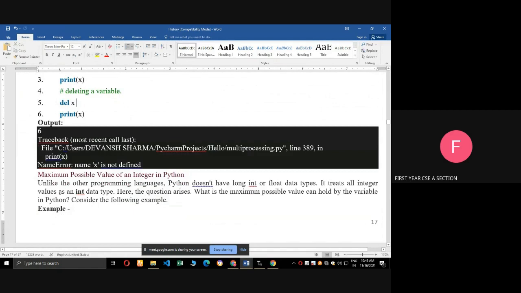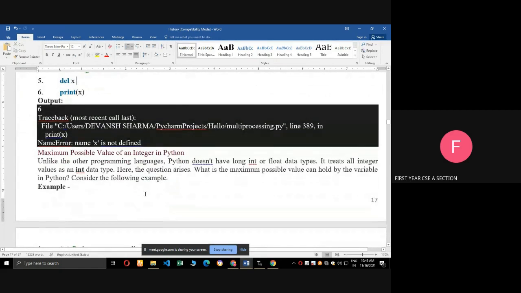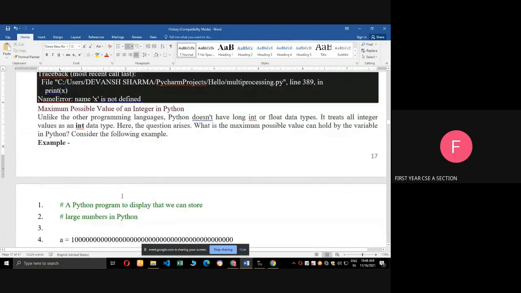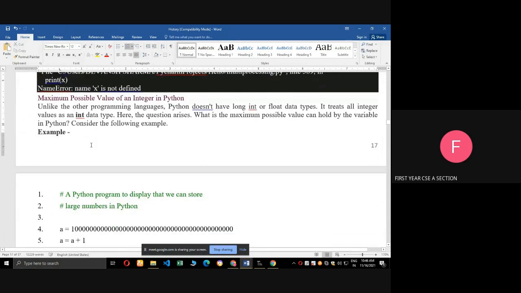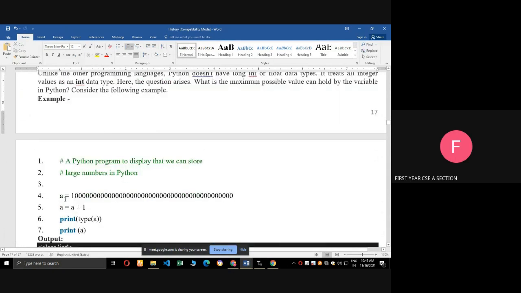Next one, maximum possible value of an integer in Python. Here Python does not have the long int or float int data types. It has only the integer data type, so there is no limitation to store a value in Python. For example, a equal to 1 followed by 55 zeros.